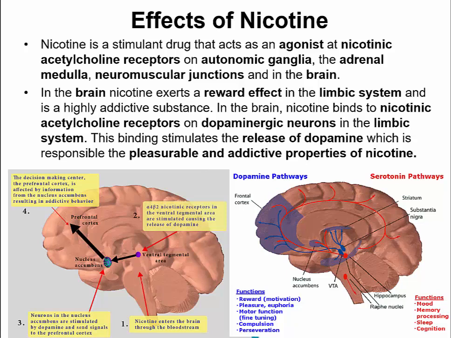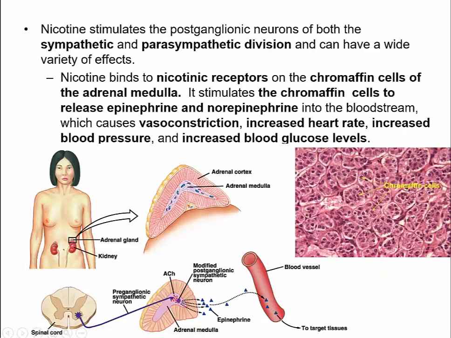And so when acetylcholine stimulates those dopaminergic neurons to release dopamine naturally, well, then you're going to get those pleasurable effects of dopamine and all the things that it does with reward and pleasure and all the powerful things dopamine does. Nicotine stimulates those dopaminergic neurons to release dopamine, and that's responsible for the pleasurable addictive properties of nicotine. Nicotine also stimulates the postganglionic neurons in both the sympathetic and parasympathetic divisions. It can have a wide variety of effects, because remember, the cell bodies of postganglionic neurons in parasympathetic and sympathetic both have nicotinic acetylcholine receptors.